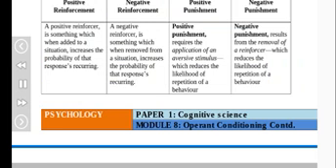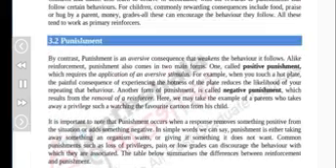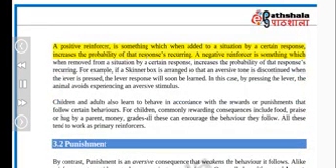A positive reinforcer is something which, when added to a situation by a certain response, increases the probability of that response recurring. A negative reinforcer is something which, when removed from a situation by a certain response, increases the probability of that response recurring. For example, if a Skinner box is arranged so that an aversive tone is discontinued when the lever is pressed, the lever response will soon be learned. In this case, by pressing the lever, the animal avoids experiencing an aversive stimulus.